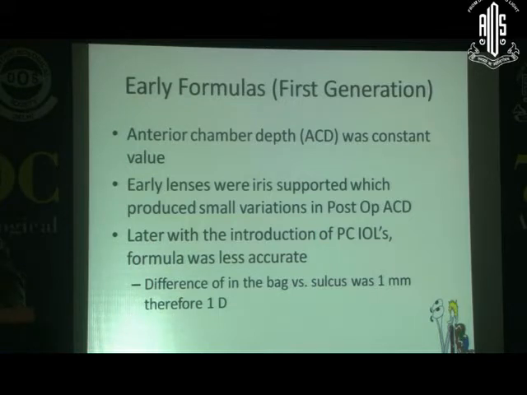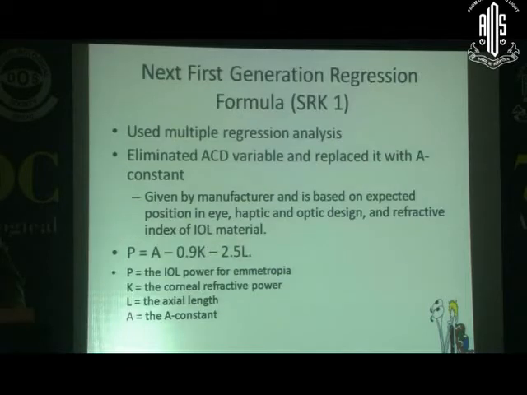But when posterior chamber IOLs started, the problems arose because the anterior chamber depth varies with the axial length of the eye. So the newer generation formulas at that time, the regression formulas, evolved. The SRK1 formulas eliminated the ACD variations by replacing it with the A constant. The A constant was given by the manufacturer on the basis of material, optic design, and refractiveness of the IOL material. The SRK1 formulas started in the late 80s and early 90s.